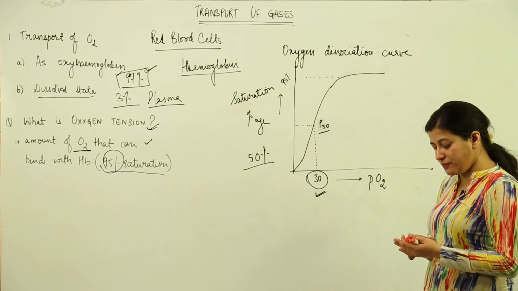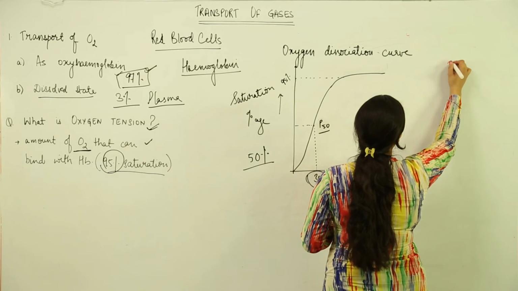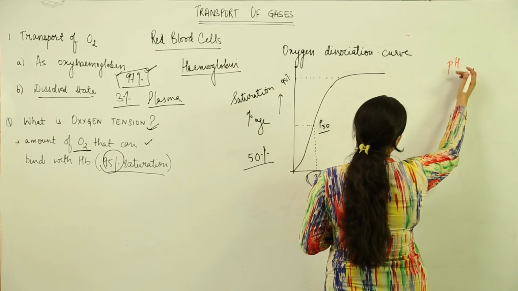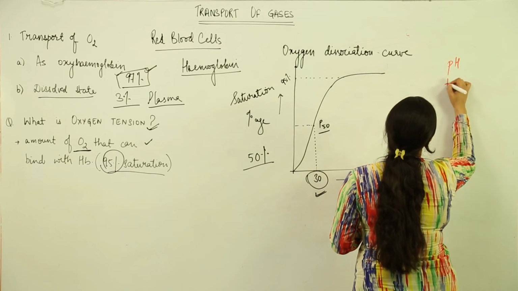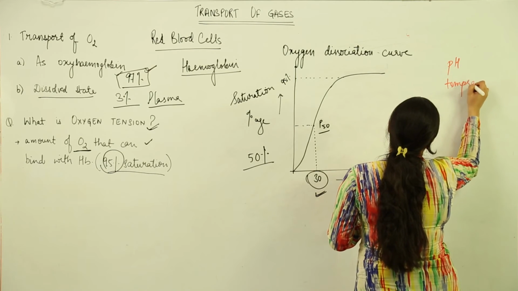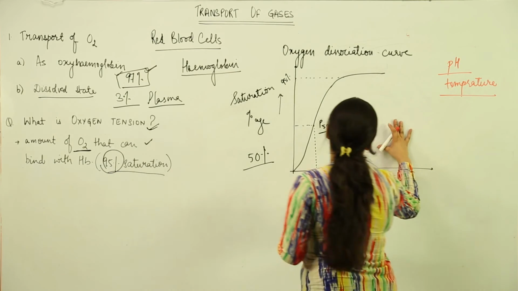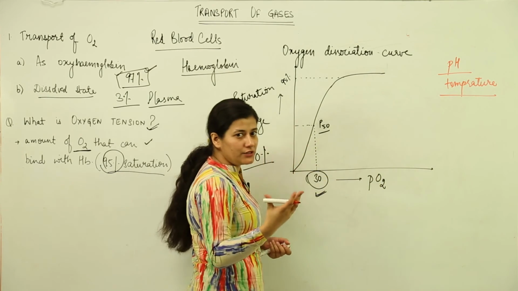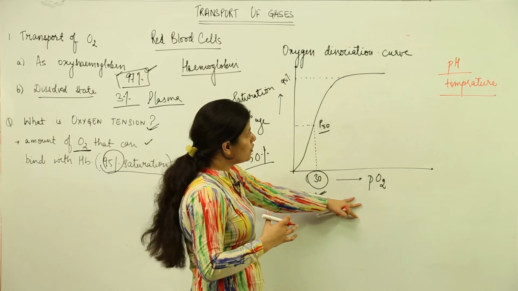Apart from the partial pressure, this binding also depends upon the pH, which could be acidic or basic, and on temperature. Though these two impact the oxygen dissociation curve a little bit, they do not have as much regulatory role as the partial pressure of oxygen.